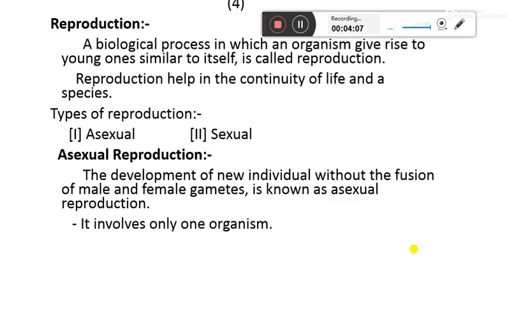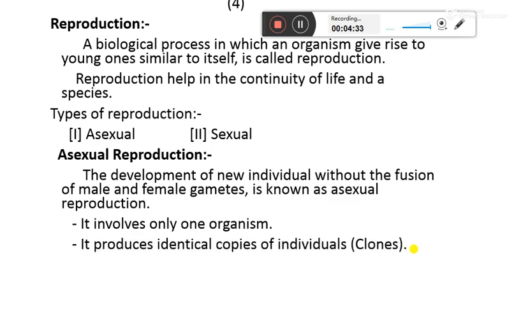Now, the different aspects of asexual reproduction. First, it involves only one organism. So only one organism is able to produce its own kind, and another organism is not needed. In sexual reproduction there is a necessity of two organisms, but in asexual reproduction it involves only one organism. It produces identical copies of the individuals, that is, clones.